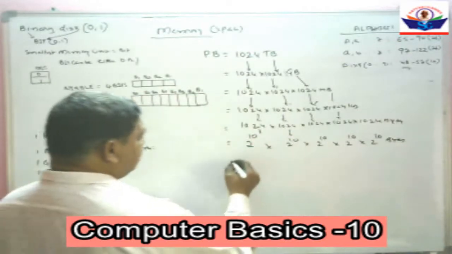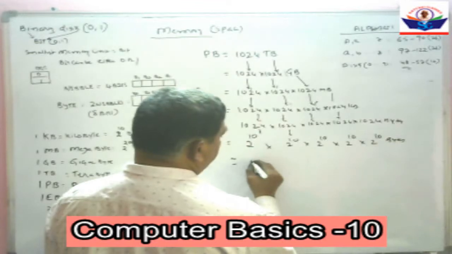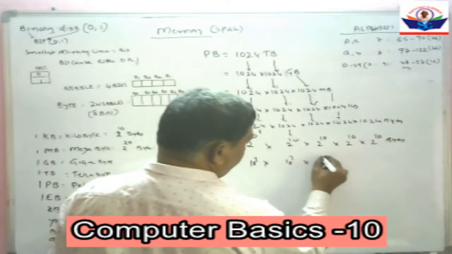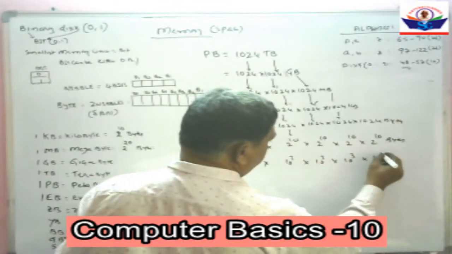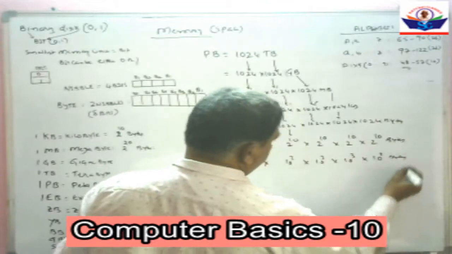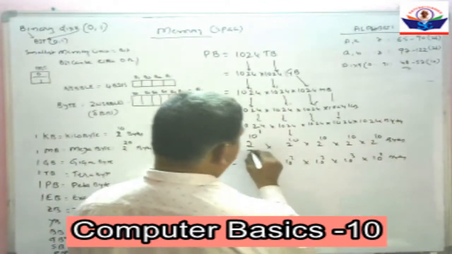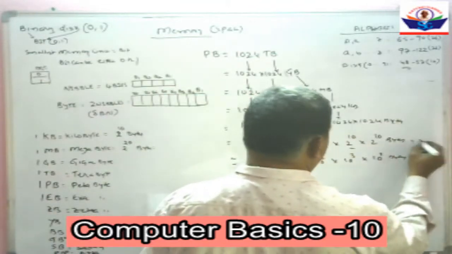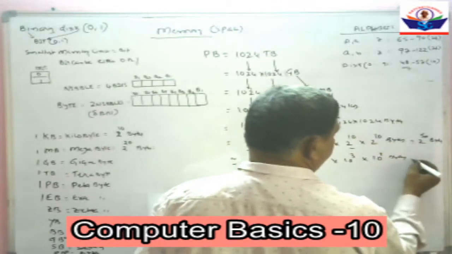This is approximately equal to 10 cube bytes. For a petabyte, 2 to the power of 10 five times gives 2 to the power of 50 bytes.